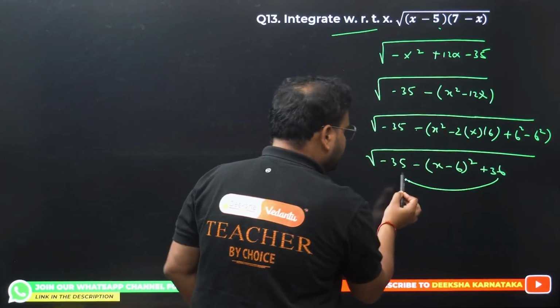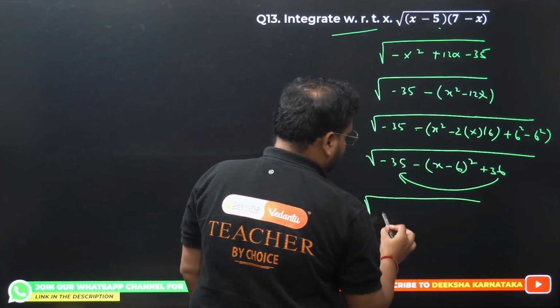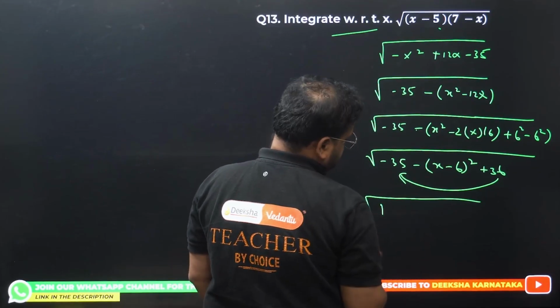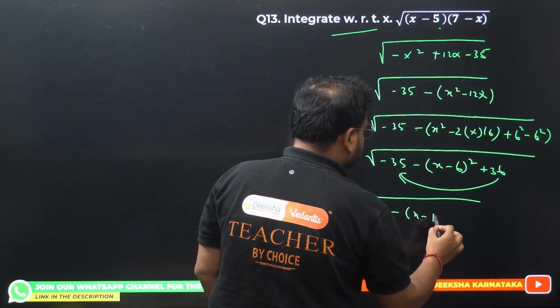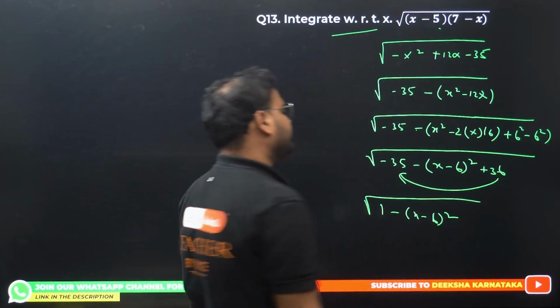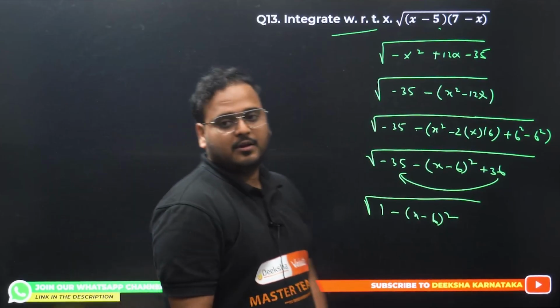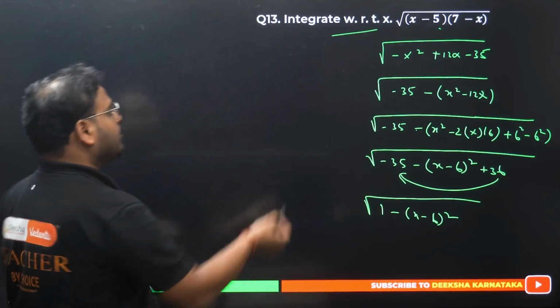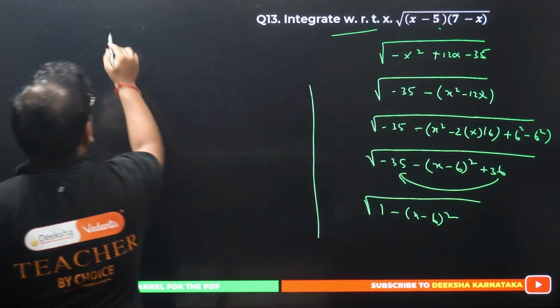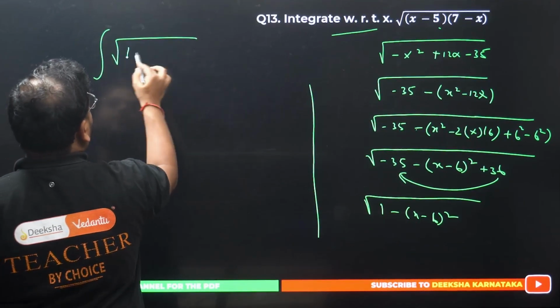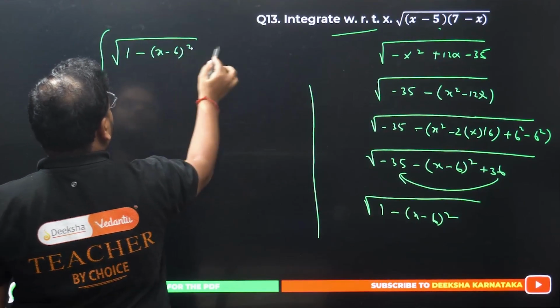This you combine with this. I have 1 minus (x minus 6) the whole square, since 36 minus 35 is 1. The formula is a square minus x square. The answer you all know. Integrate this: integration of root of 1 minus (x minus 6) the whole square dx.